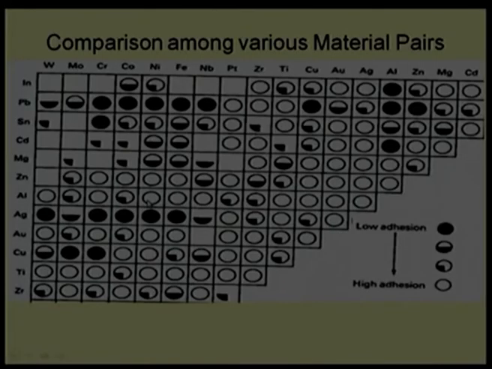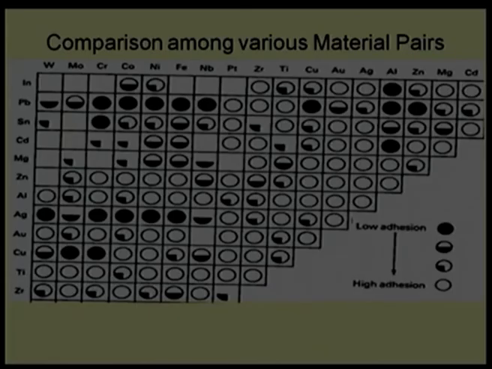So, there are some restrictions. Partly it can be used with zirconium and cobalt, but if we treat the nickel, metal properties and surface properties will change, and we can utilize it against some other material pair.